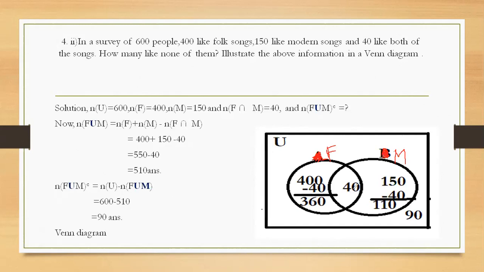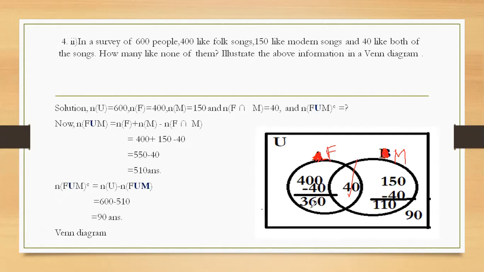First of all, how many like both of them? 40, right? Start from here. And in total, how many like folk song? 400. And 400 minus 40, how many are remaining for folk song only? 360.